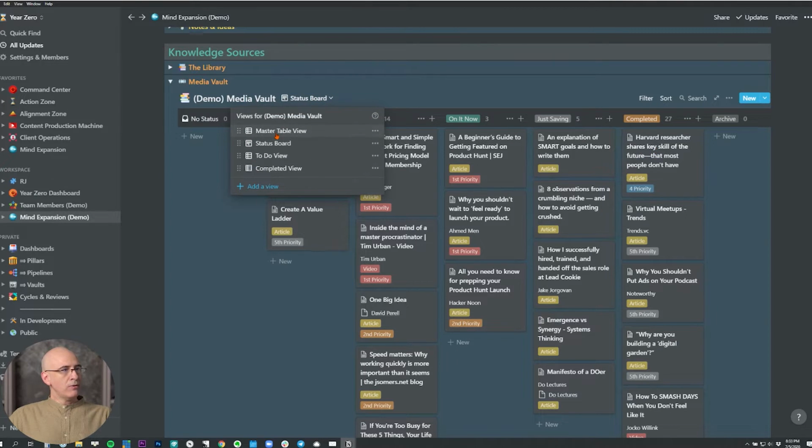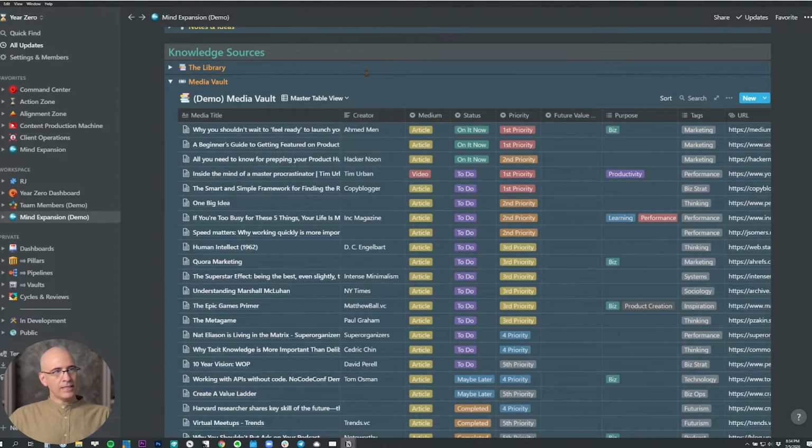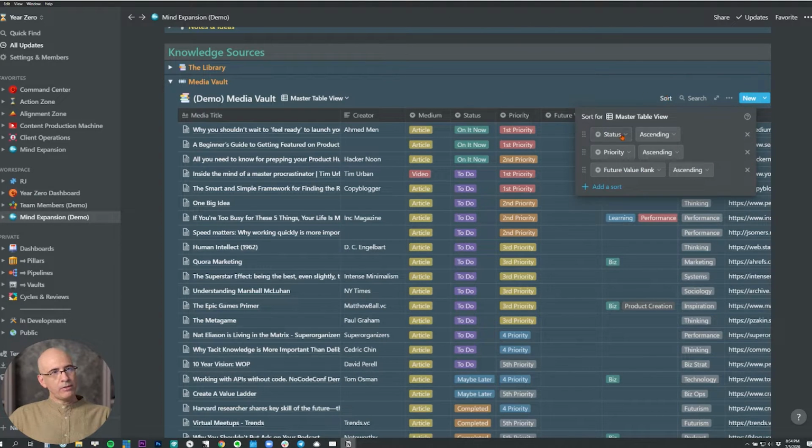But more frequently, I'll work with the master table view, or of course I have the to-do view and the completed view. The master table view just has the two of those combined, so it'll be easier to see how this works. It's organized sorting primarily by status and secondarily by priority. In third place, we have the future value rank. So I'll explain that. That's separate. This is for the completed articles.